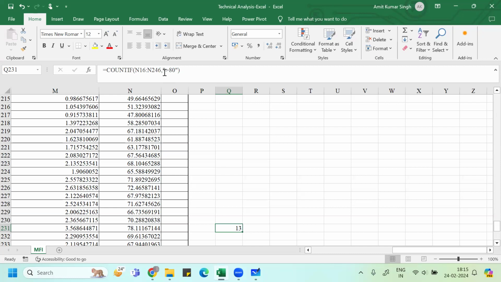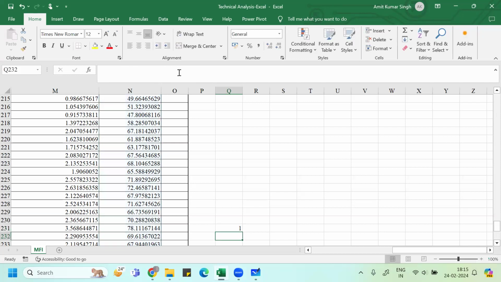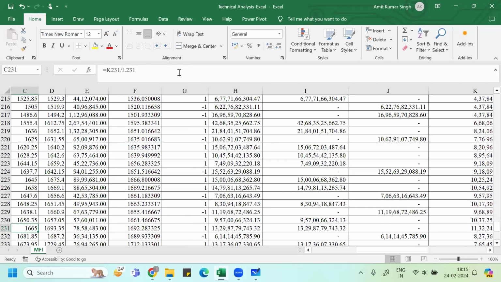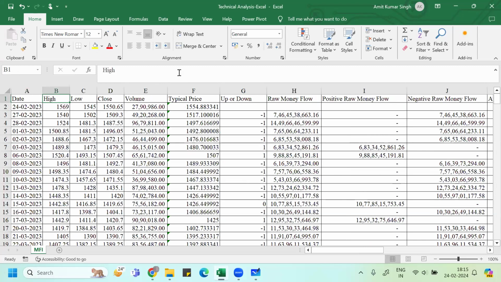Same way, if you put less than 20, you will get only 1 day of possibility when you actually had to buy the stock. Okay, I believe this is the data of HDFC Bank. Sorry, yeah, this is the data of Infosys. So this is the way how you should do it.